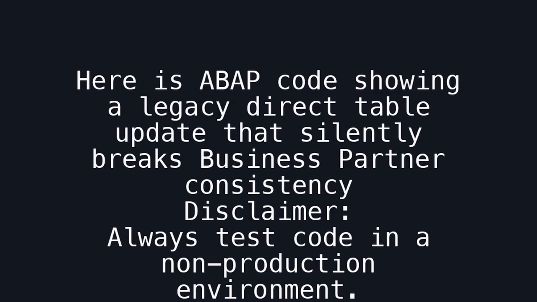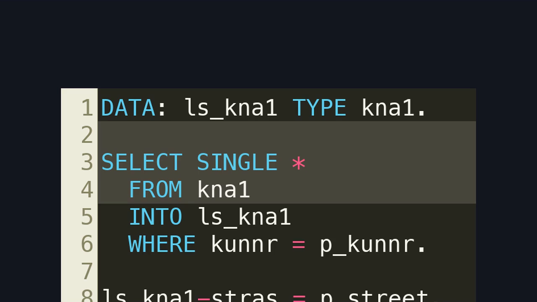Here is an ABAP code showing a legacy direct table update that silently breaks business partner consistency. Disclaimer: always test code in a non-production environment. Here is the legacy read pattern. The developer assumes KN1 is the authoritative customer table, which is no longer true in S/4HANA.